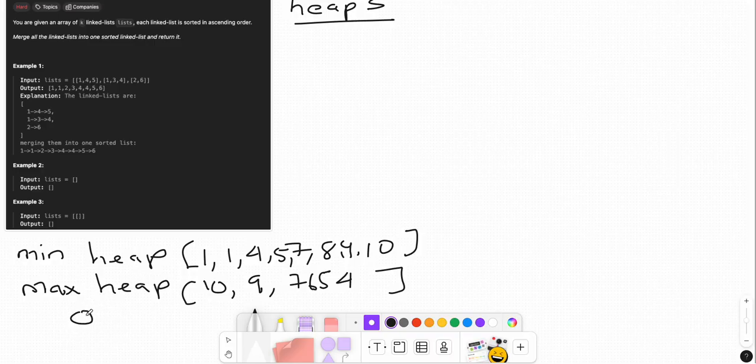In a min heap, the best choice is the smallest, and for a max heap it is the opposite. This is really just a quick crash course on min and max heaps.